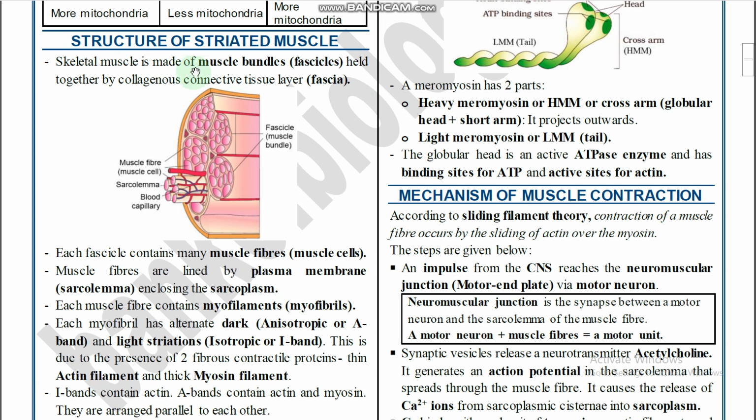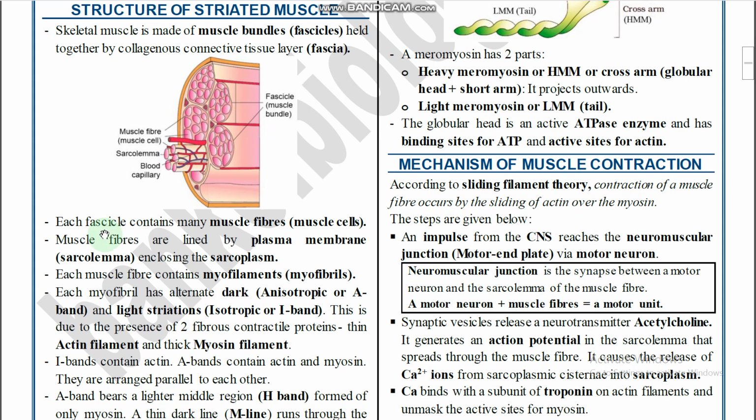The skeletal muscle is made up of muscle bundles, also called fascicles, held together by a collagenous connective tissue layer that is called fascia. So this is skeletal muscle, and skeletal muscle is made up of bundles of muscle bundles, which are called fascicles. And the connective tissue layer presented between one muscle bundle and another muscle bundle is called fascia. And each fascicle contains many muscle fibers or muscle cells.